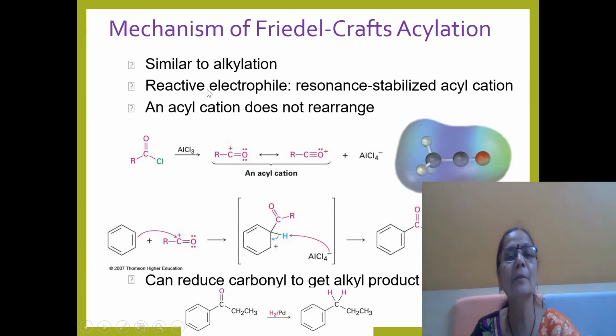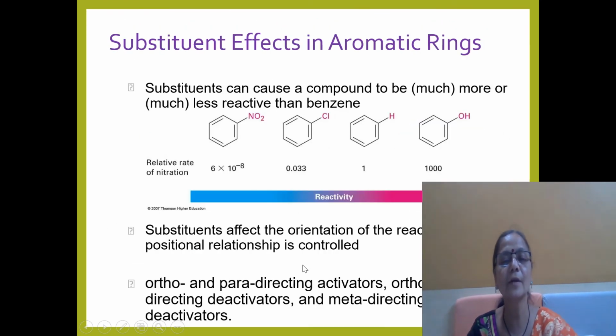Now, the mechanism is similar to alkylation. The electrophile, which is very reactive, is an acylium ion or cation. The acyl cation cannot rearrange. This is one of the advantages, because it has resonance stabilization. Thus overall, from the acyl chloride RCOCl, the RCO group is introduced on the benzene ring. Therefore the acyl group is introduced. It is called a Friedel-Crafts acylation.